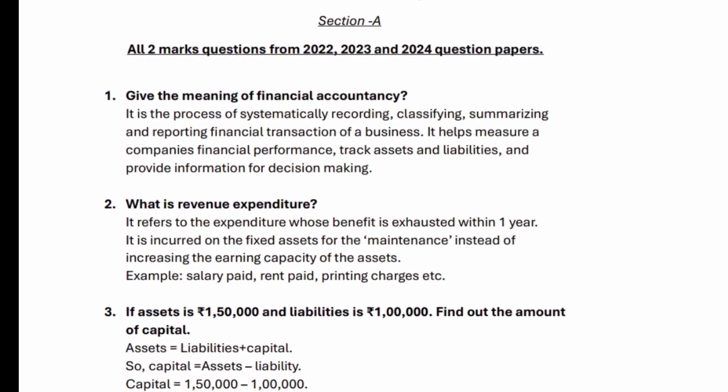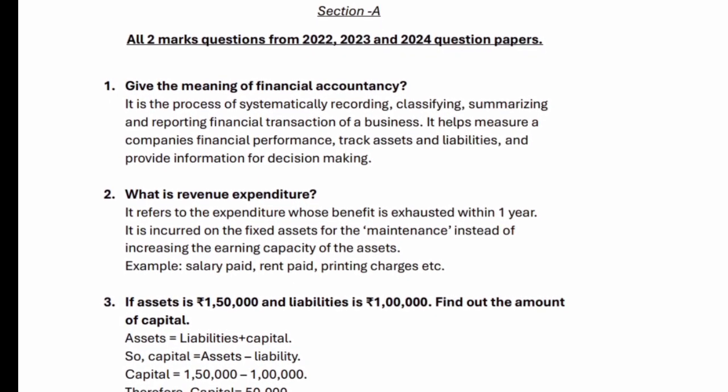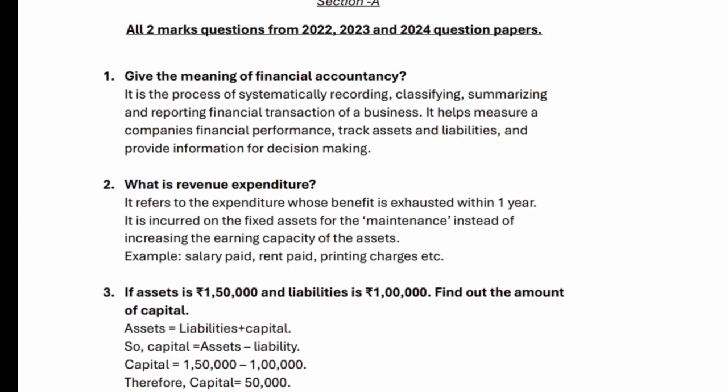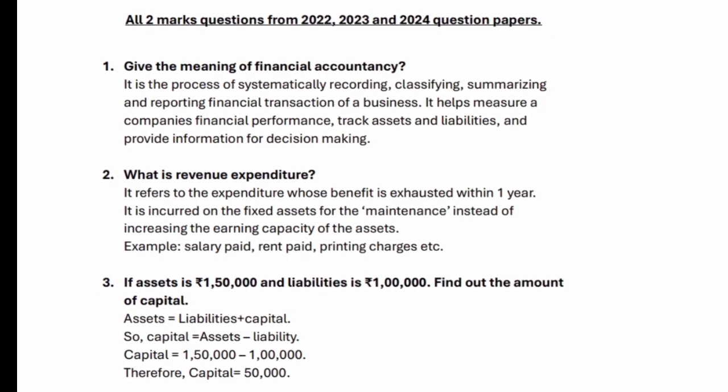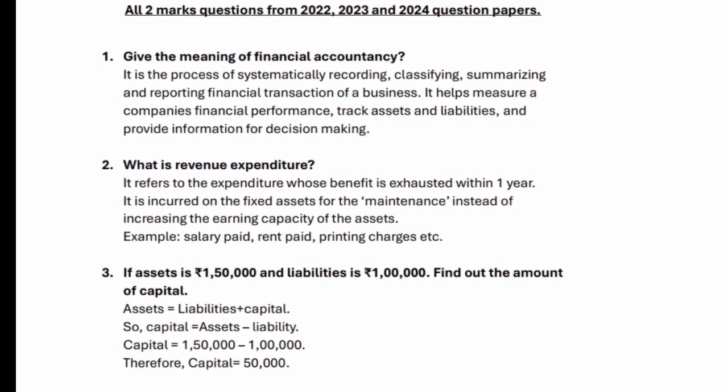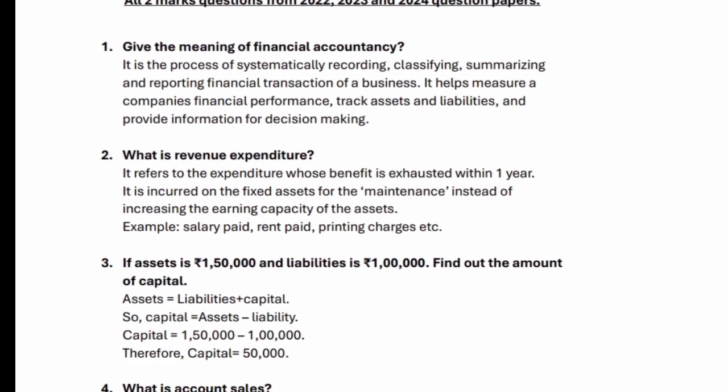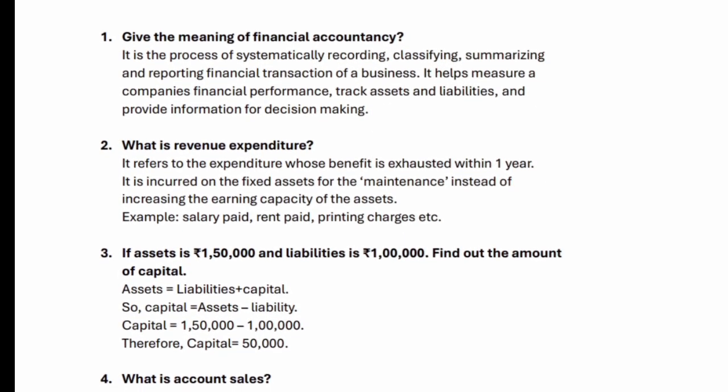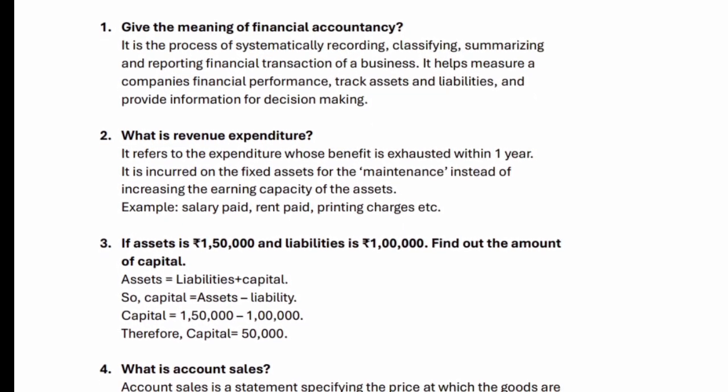2. What is revenue expenditure? It refers to the expenditure whose benefit is exhausted within 1 year. It is incurred on the fixed assets for the maintenance, instead of increasing the earning capacity of the assets. Example, salary paid, rent paid, printing charges etc.